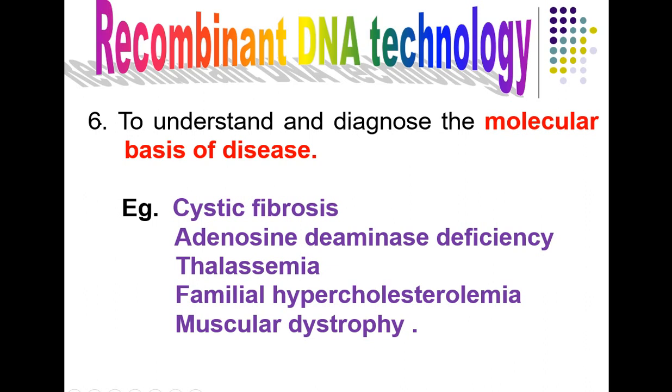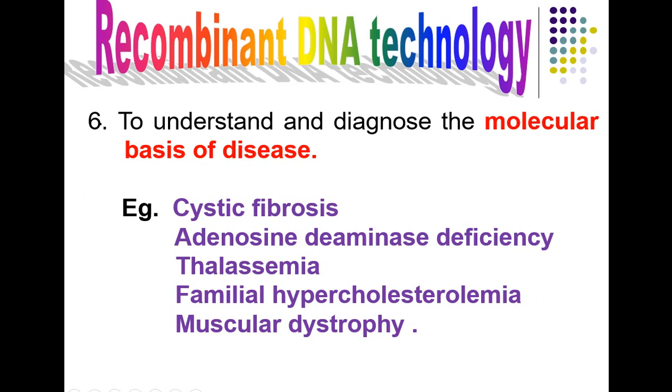And to understand and diagnose the molecular basis of certain diseases, we use this recombinant DNA technology. For example, cystic fibrosis, adenosine deaminase deficiency, thalassemia, familial hypercholesterolemia, muscular dystrophy. These are all molecular origin disorders where some gene deficiency is there.